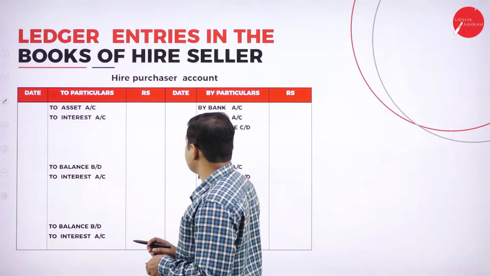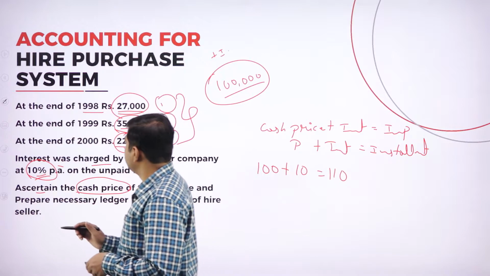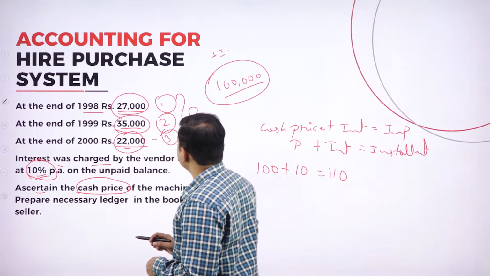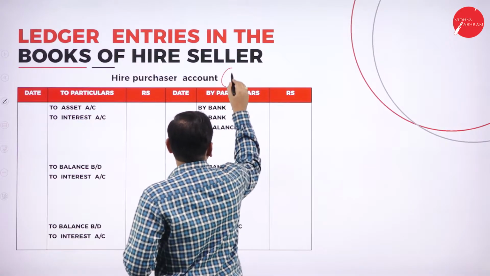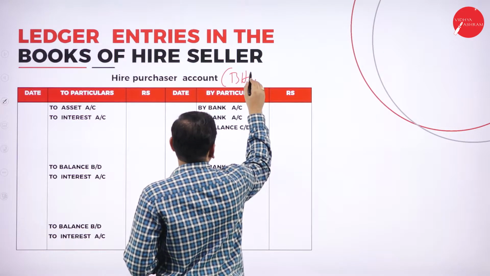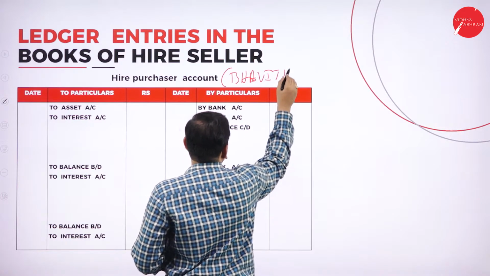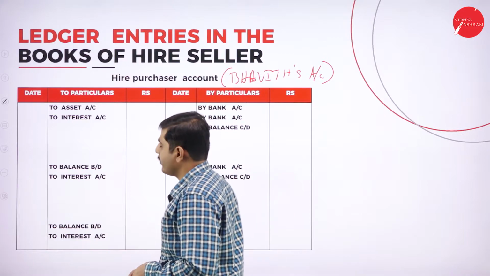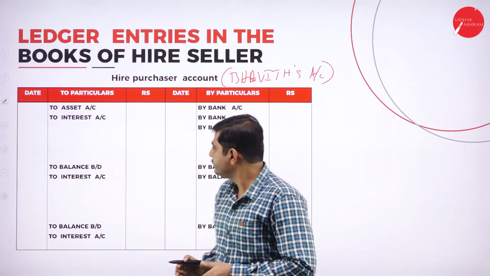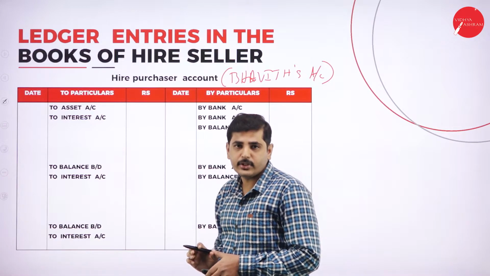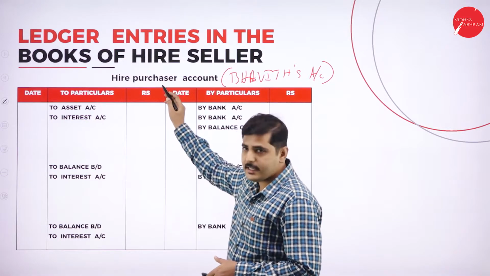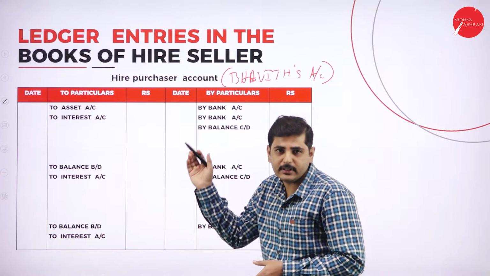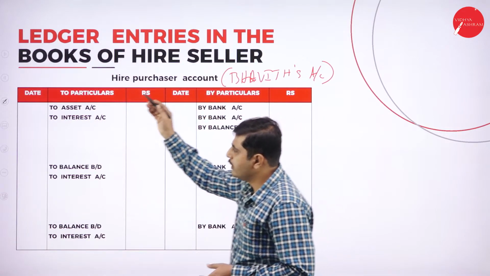Ledger, hire purchaser account. Who is the hire purchaser? Bhavit is the hire purchaser. So Bhavit's account, he is the hire purchaser. When he purchased the asset, what is the journal entry in the books of the hire seller? Bhavit's account debit to asset account.